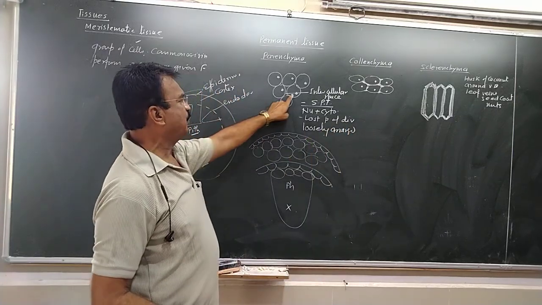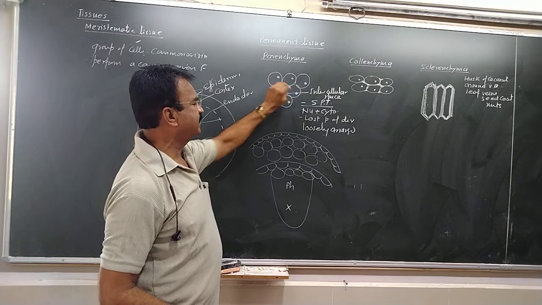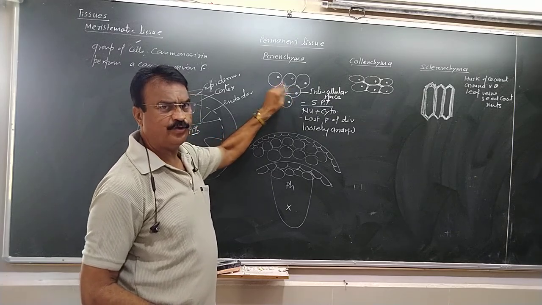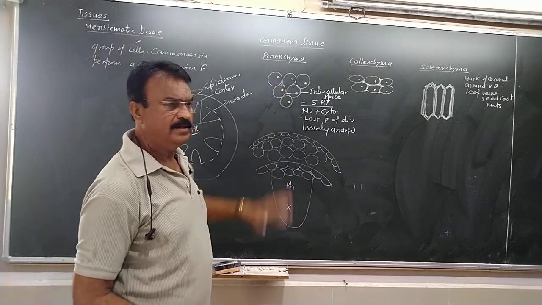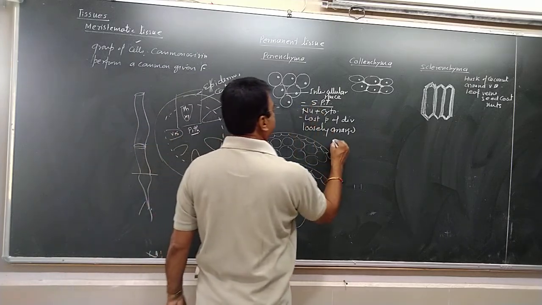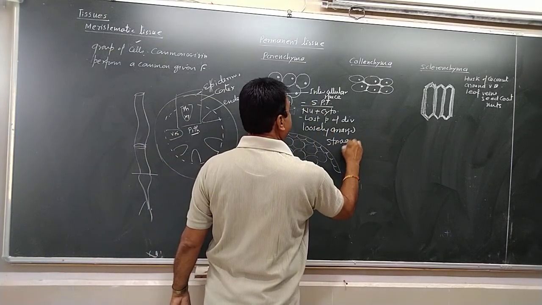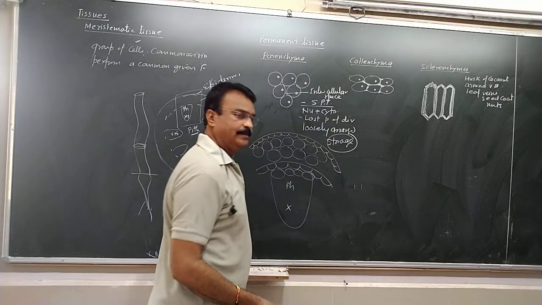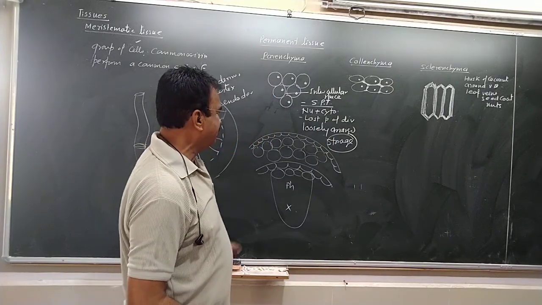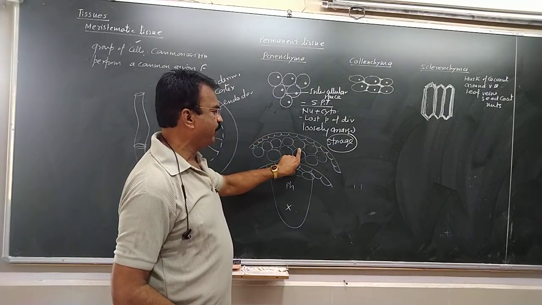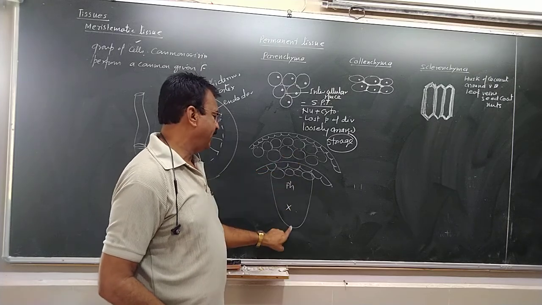The nucleus is prominent, cytoplasm is much. The cells store large amount of food material. So parenchyma is a storage tissue. Its main function is storage. And this is normally present in the cortex and pith.